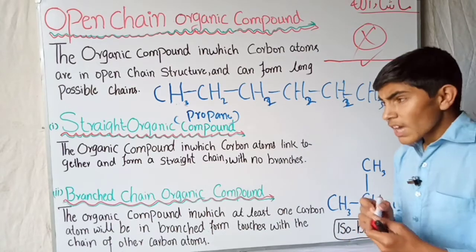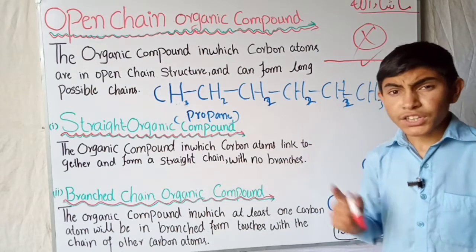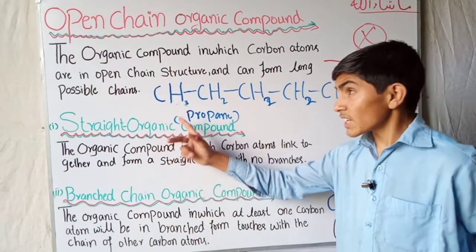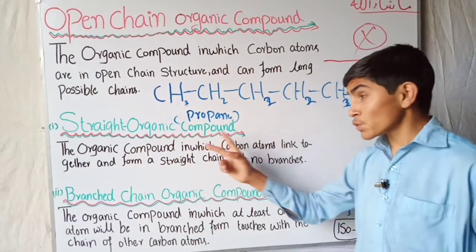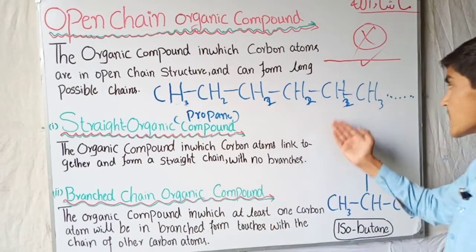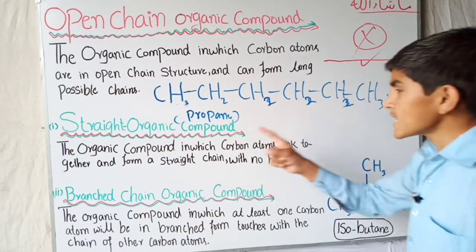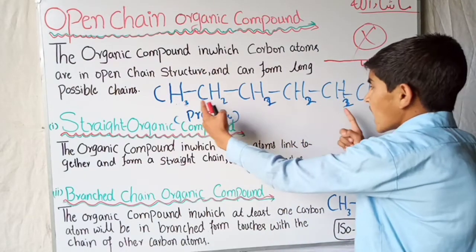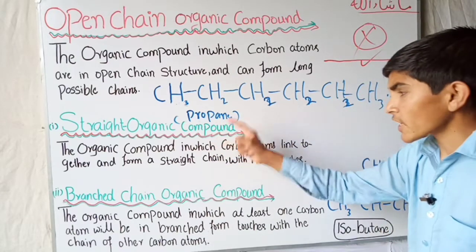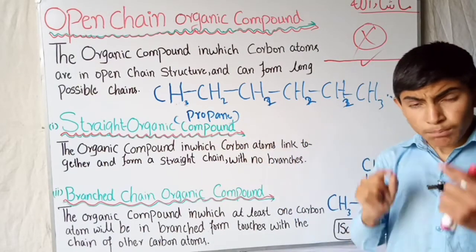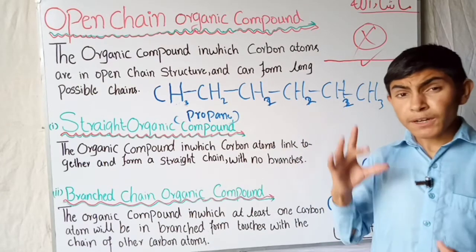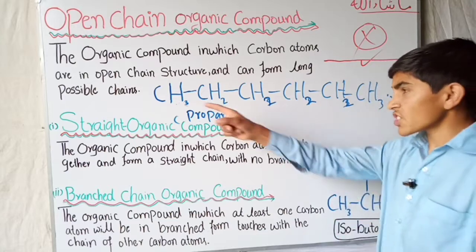Then the open chain organic compounds are divided into two: one is the straight chain organic compound and the second is the branched. This one is an example of a straight chain organic compound, because straight chain organic compounds are those open chain organic compounds in which the carbon atoms are arranged in a straight chain, just like this.